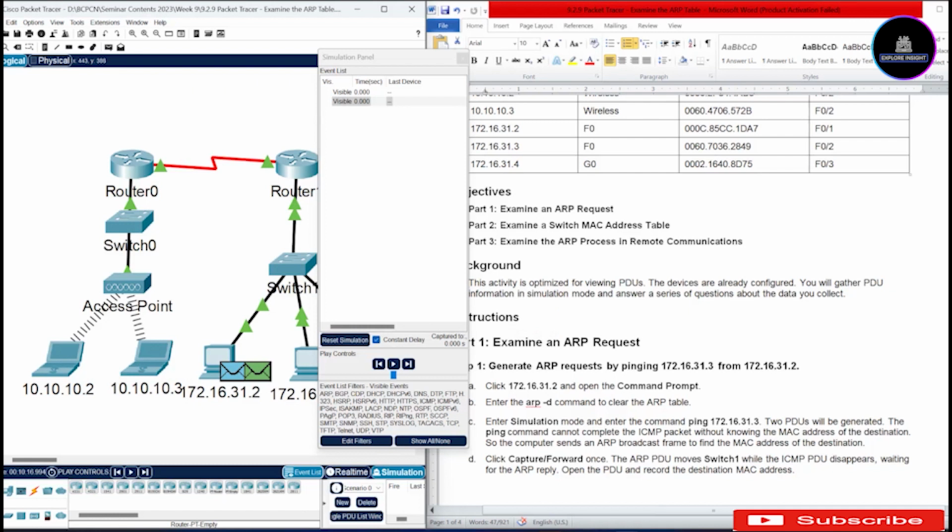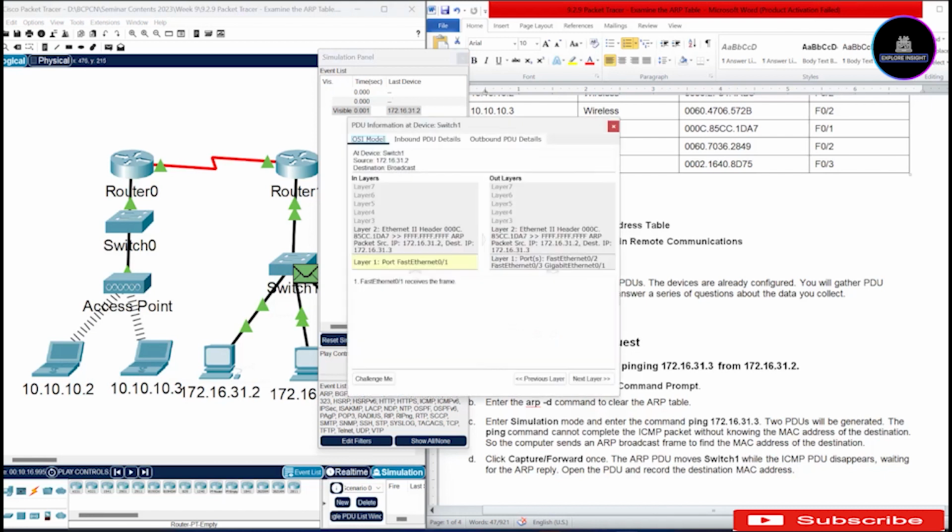So we are going to open the PDU and record the destination MAC address. All what I'm talking about is in step 1D. So let's click forward. Now you can see that we just have one PDU rather than two, and that's the ARP. ICMP has disappeared. Okay, so let's click the PDU, open the PDU, and then record the destination MAC address.